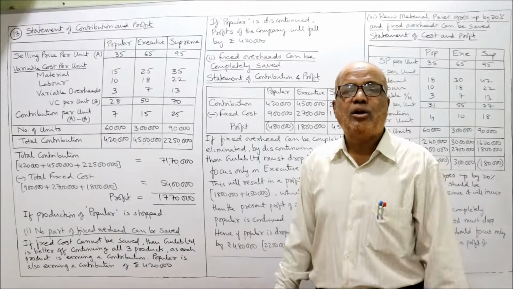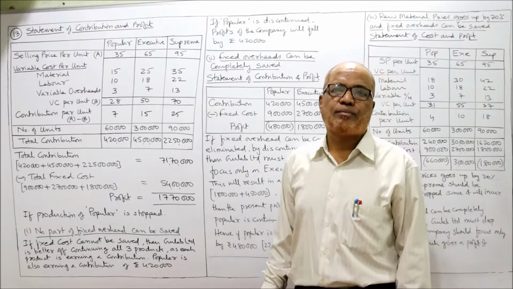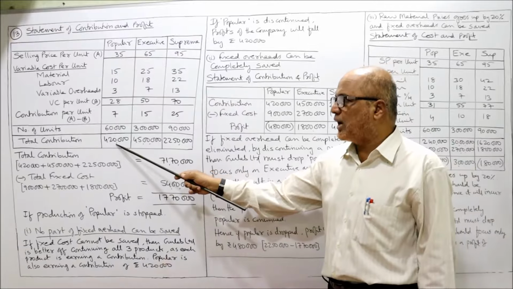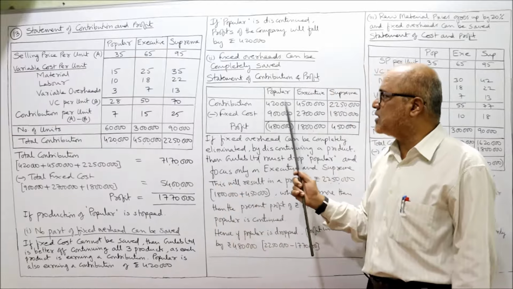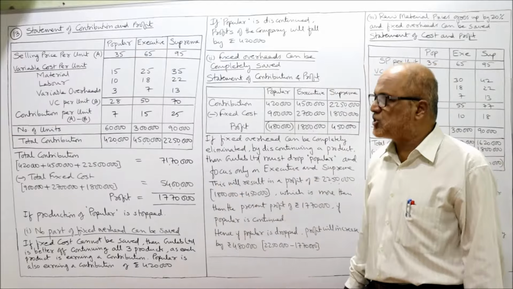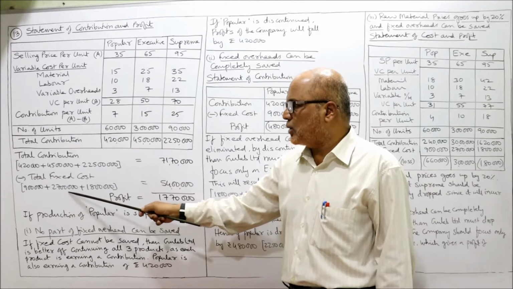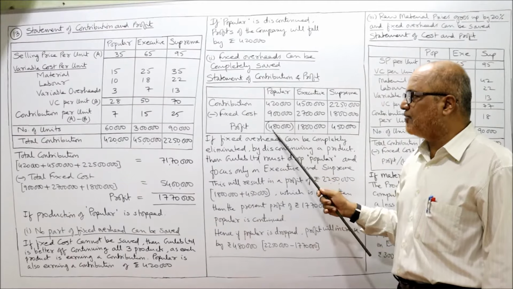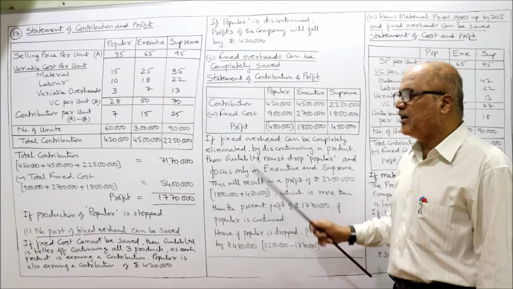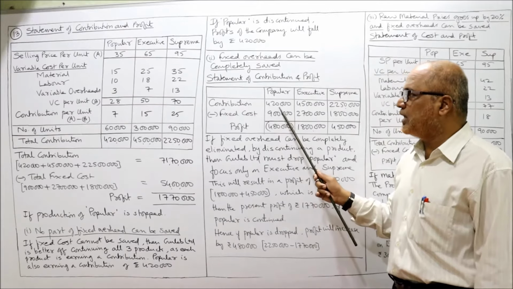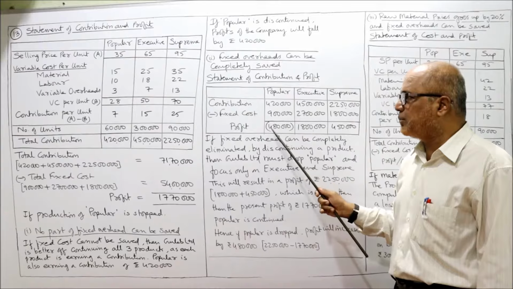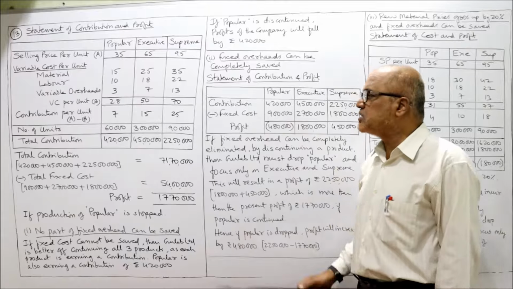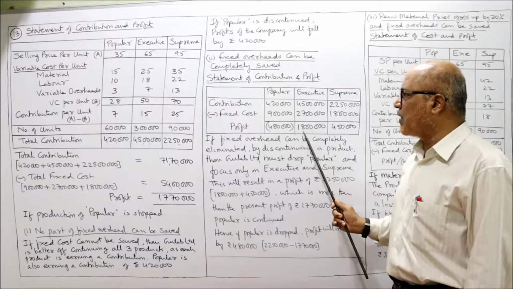That means no need to incur fixed cost. Then what will happen? Statement of contribution and profit. Contribution. How much contribution are we getting? 4,20,000, 45 lakh, 22 lakh 50,000. This is the contribution. From contribution, I am subtracting the fixed cost. The fixed costs are 9 lakh, 27 lakh, 18 lakh. Subtract. 4 lakh 20,000 minus 9 lakh, minus 4 lakh 80,000. 4 lakh 80,000 is the loss. 4 lakh 20,000 contribution minus fixed cost 9 lakh, that means minus 4 lakh 80,000. Minus 4 lakh 80,000 means there is a loss. There is a loss in case of Popular. Executive, there is a profit of 18 lakh.